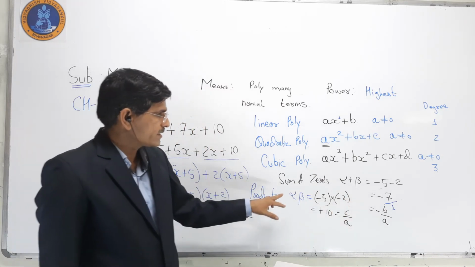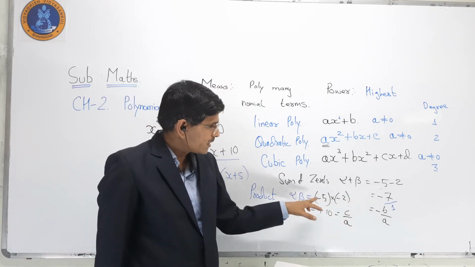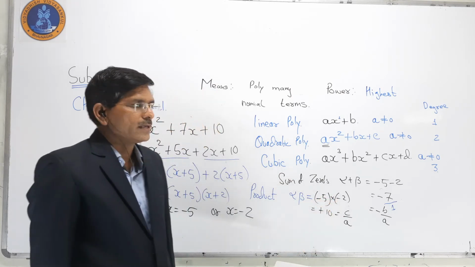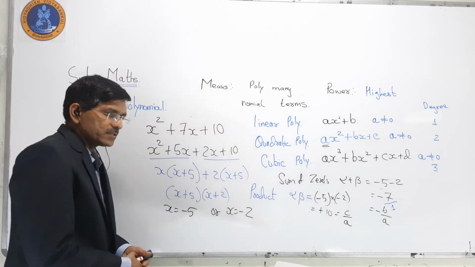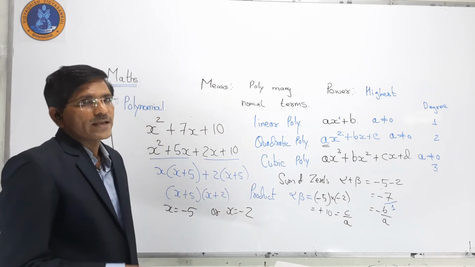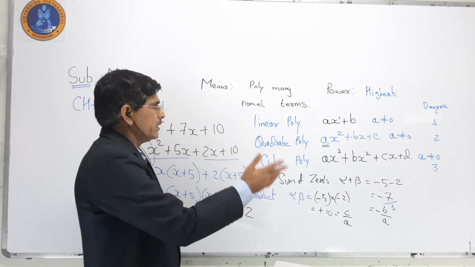Product of zeros, that is alpha into beta, minus 5 multiplied by minus 2, that is plus 10, is equal to c by a.